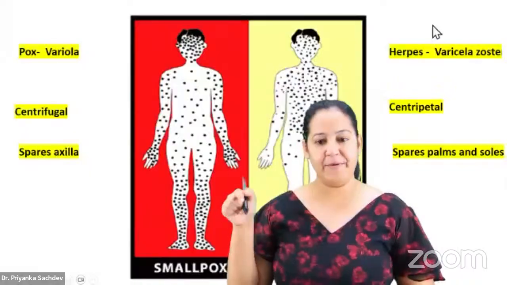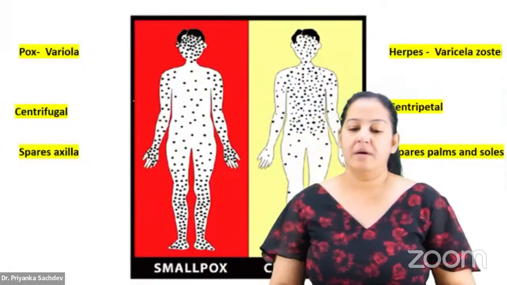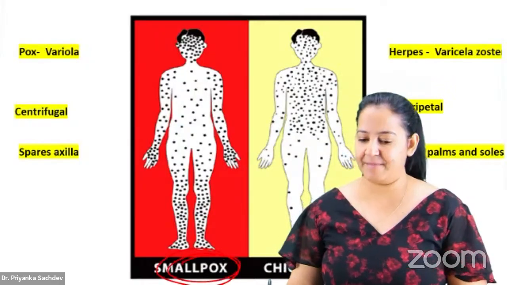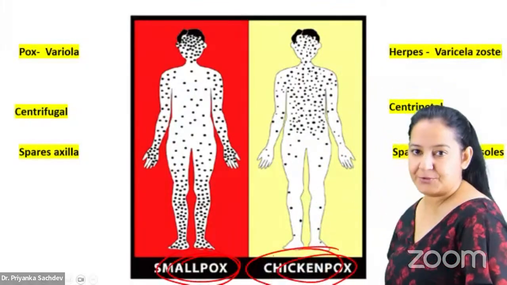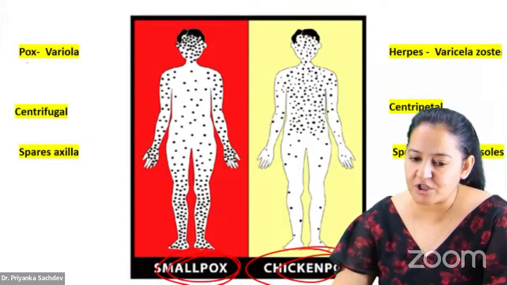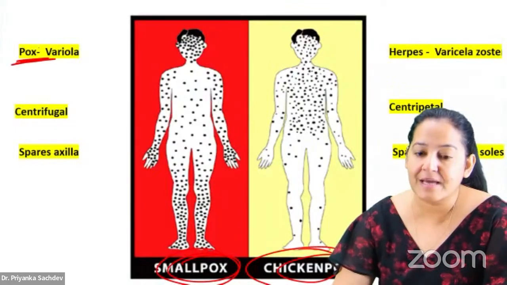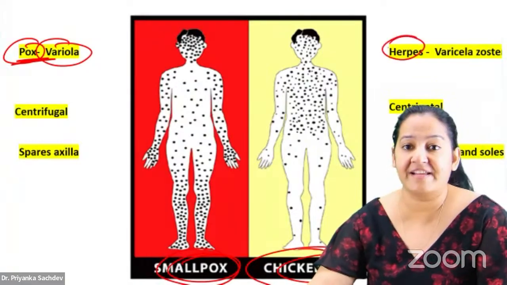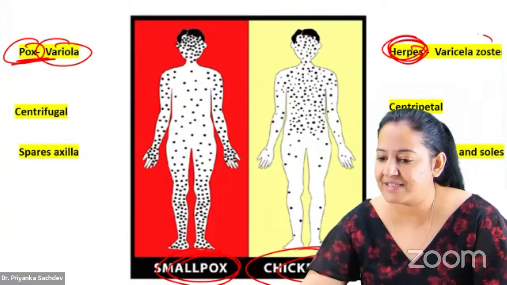Now you can see the 2 diagrams in front of you. Smallpox this side and chickenpox this side. Smallpox is caused by one of the DNA viruses, the pox virus. The family is pox, the virus is variola. Chickenpox is also caused by a DNA virus. The family is herpes and the virus is varicella zoster.